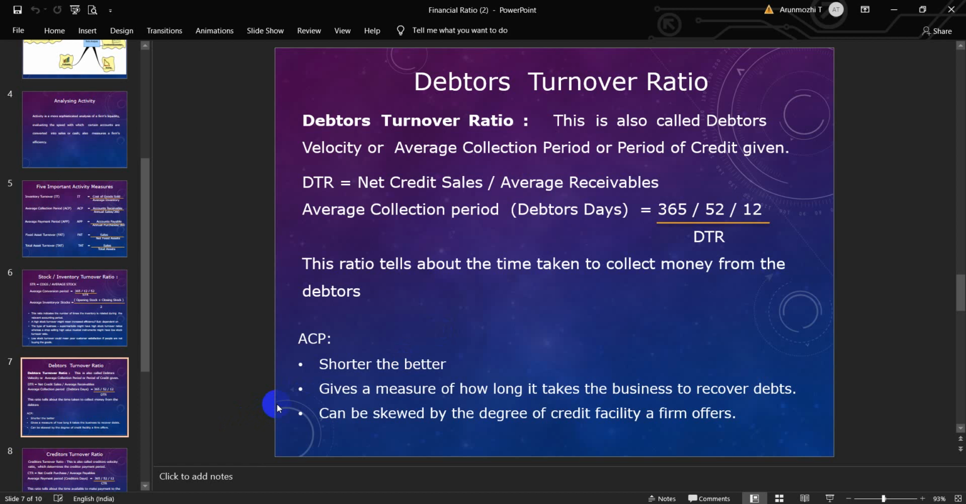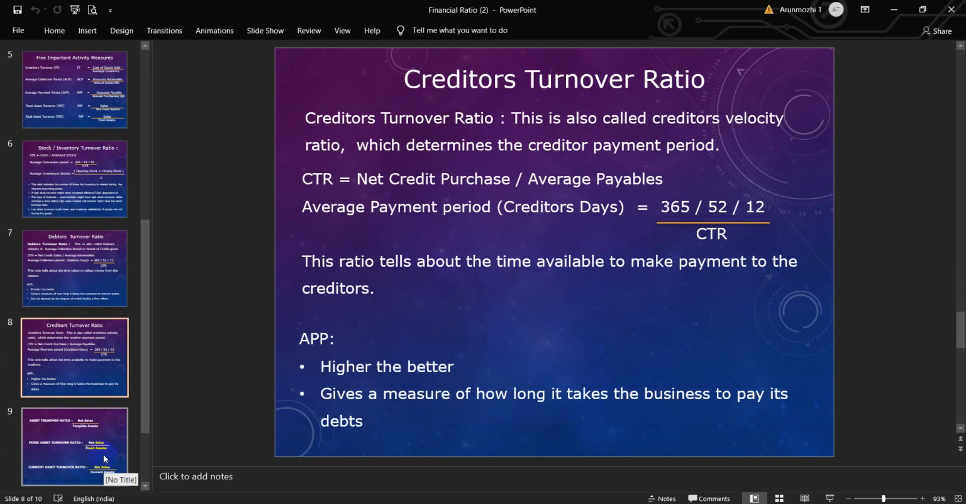Its significance: the shorter, the better. It gives a measure of how long it takes the business to recover debts, and it can be skewed by the degree of credit facility a firm offers.